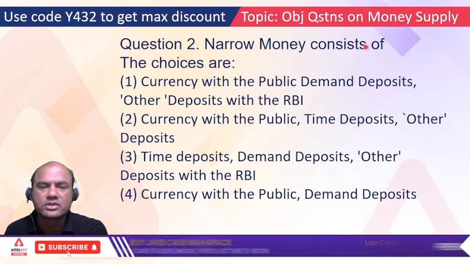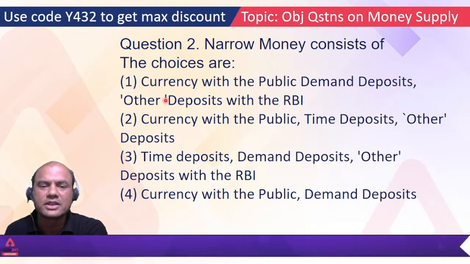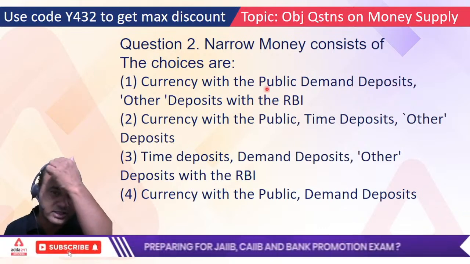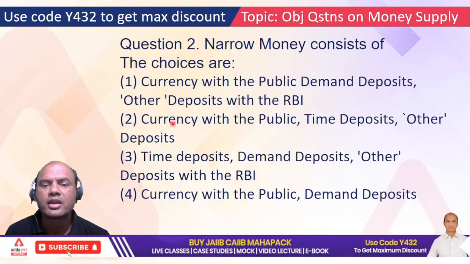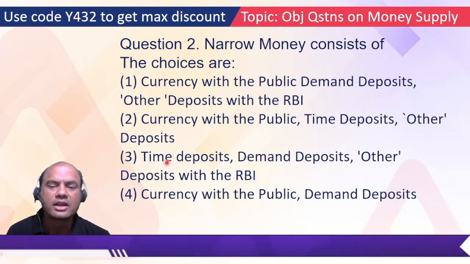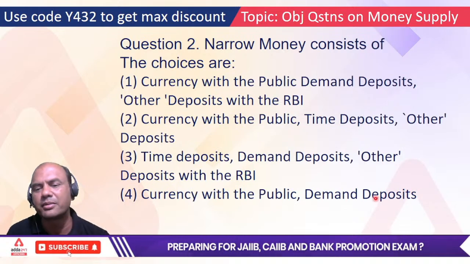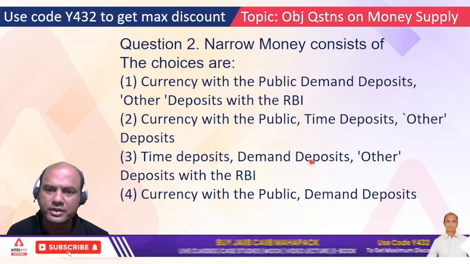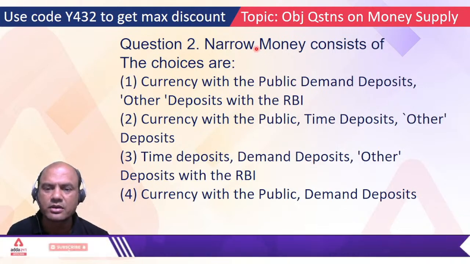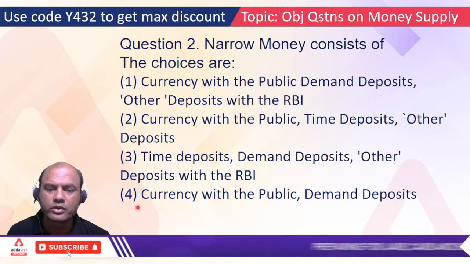Narrow money consists of currency with public, demand deposits, other deposits with RBI. The options include currency with public, time deposits, other deposits with RBI, and currency with public and demand deposits. So wherever the answer has time deposits, remove it first. Narrow money doesn't consist of time deposits. So 2 and 3 are out. Now 1 and 4 only.